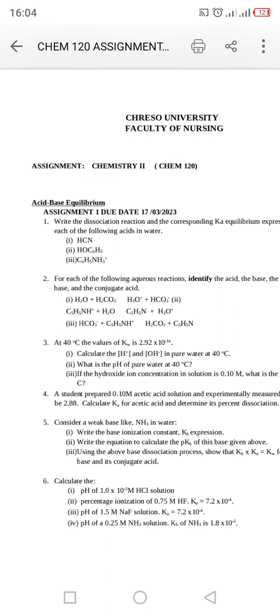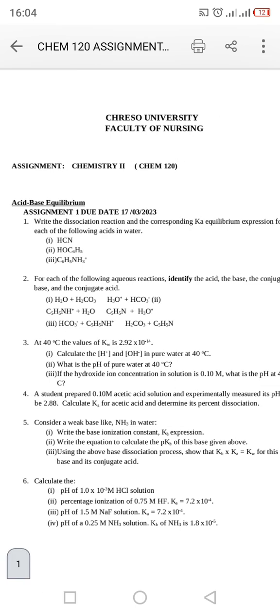Now again, a base is an electron pair donor. That's according to Lewis theory.